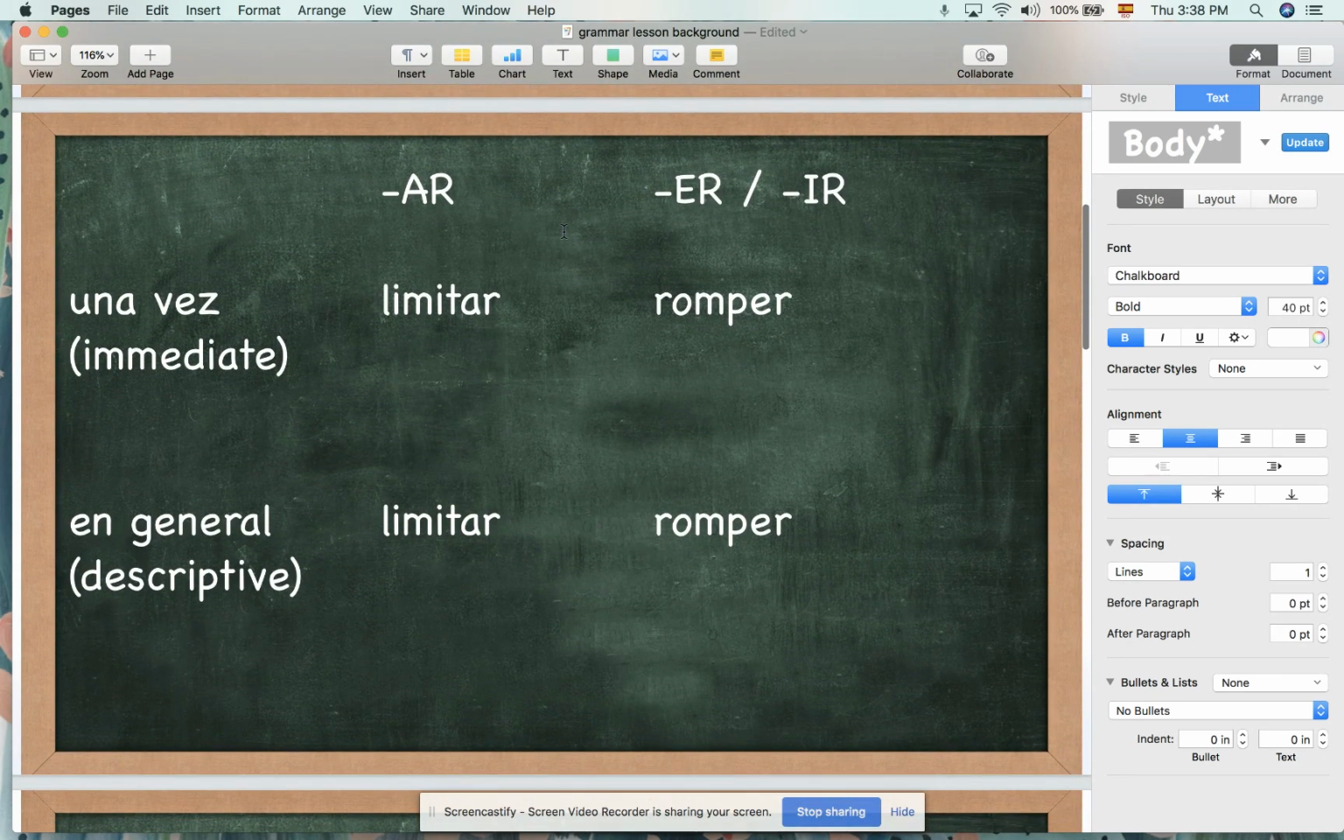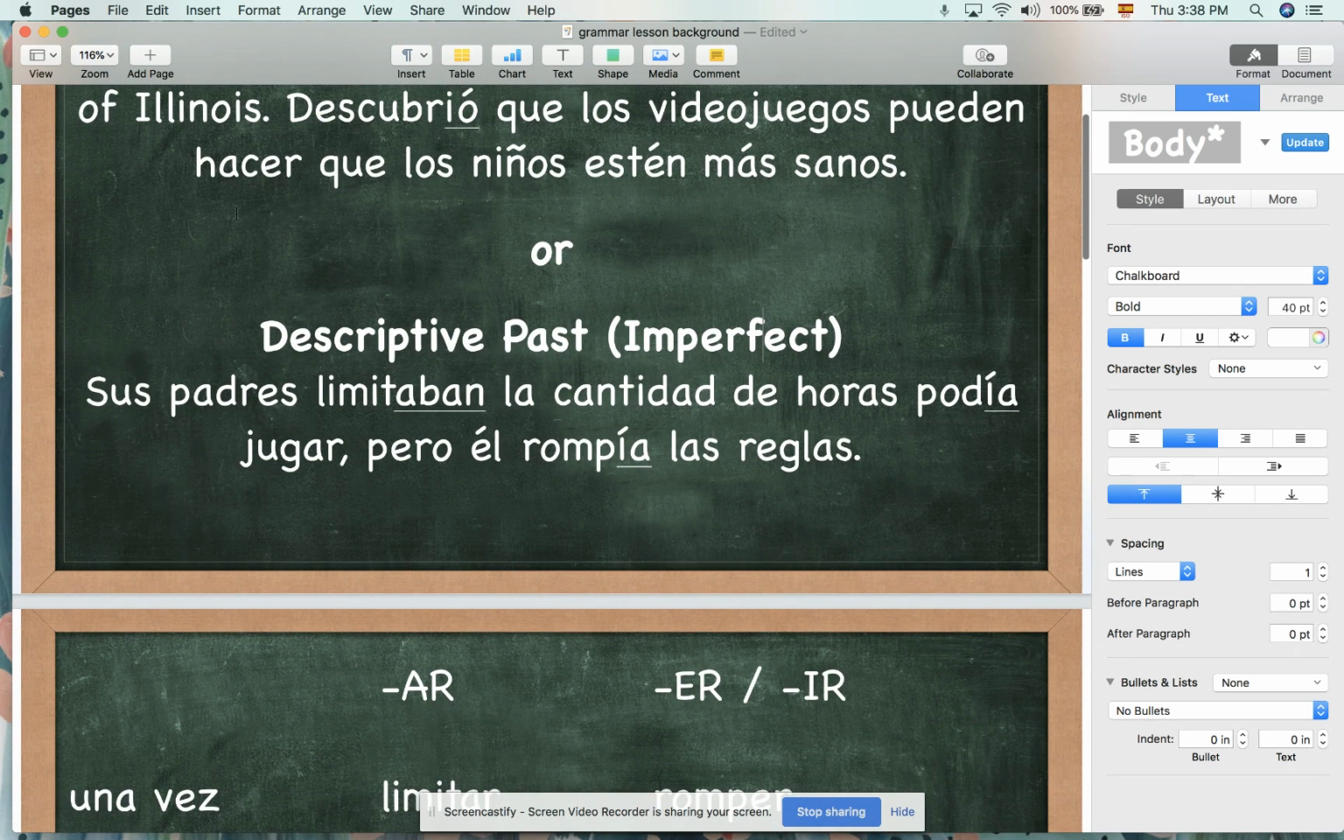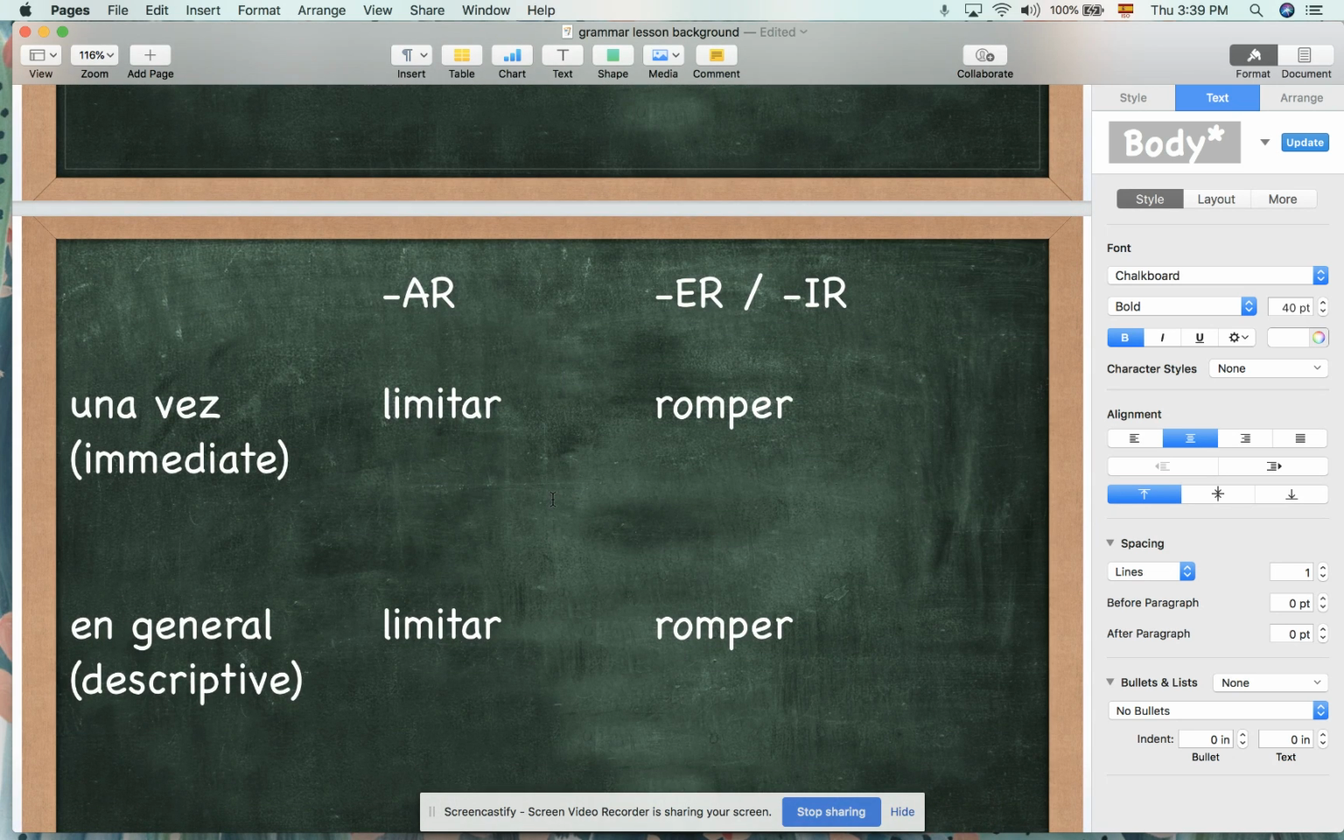We have AR verbs, in this case, limitar, to limit, and ER-IR verbs, in this case, romper, to break. And we've seen these used in this sentence here. Sus padres limitaban la cantidad de horas que podía jugar, pero él rompía las reglas. Okay? So una vez, one time, his parents did that, like yesterday, right? Or in this case, we're going to say his mom. We'll do the ella form of the verb.